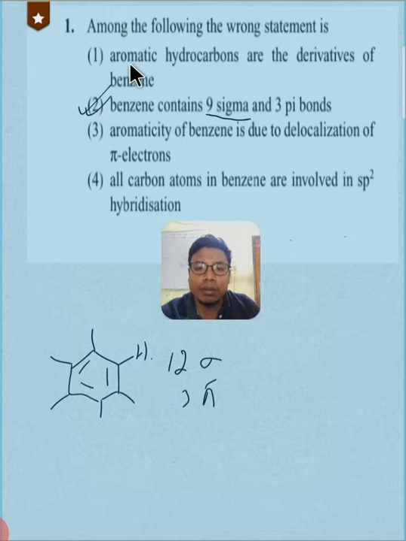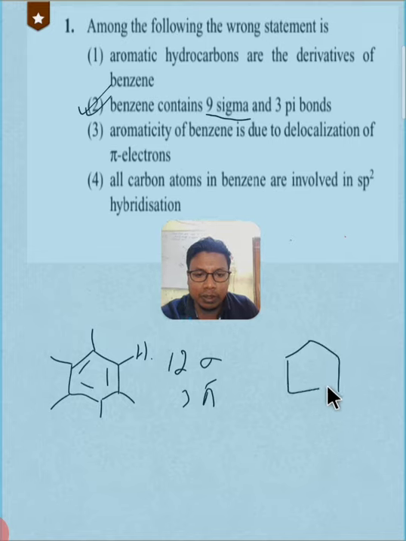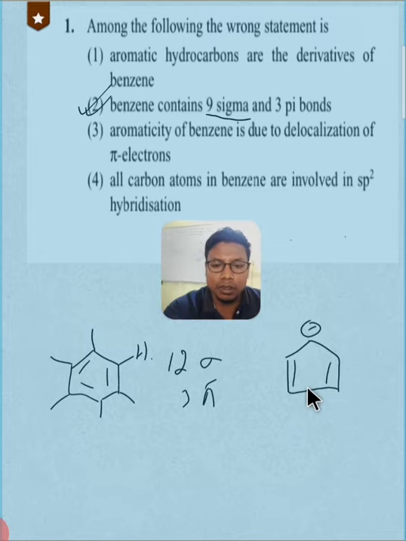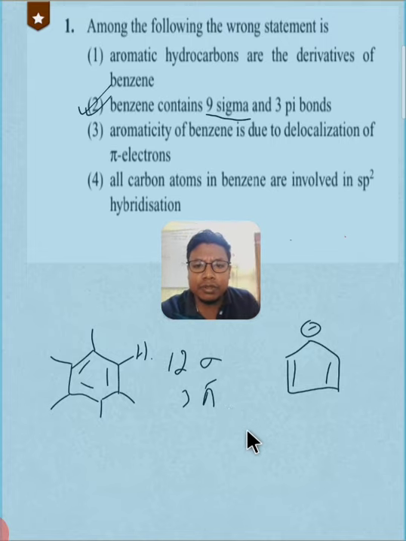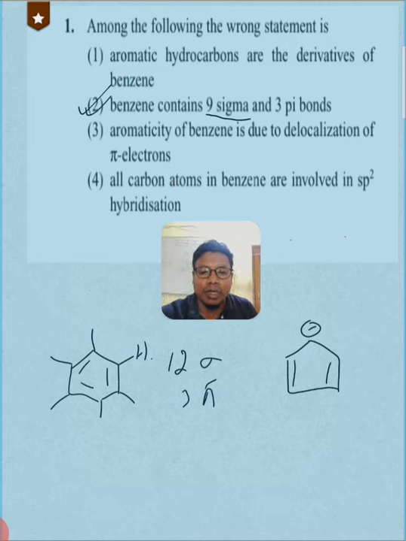Option one may be correct or incorrect because see, this is a hydrocarbon, and this is not a derivative of benzene ring. But this hydrocarbon is aromatic. So there are many derivatives of benzene which are aromatic, but not always. But according to the question, this must be the answer. Okay, let me go to the next question.